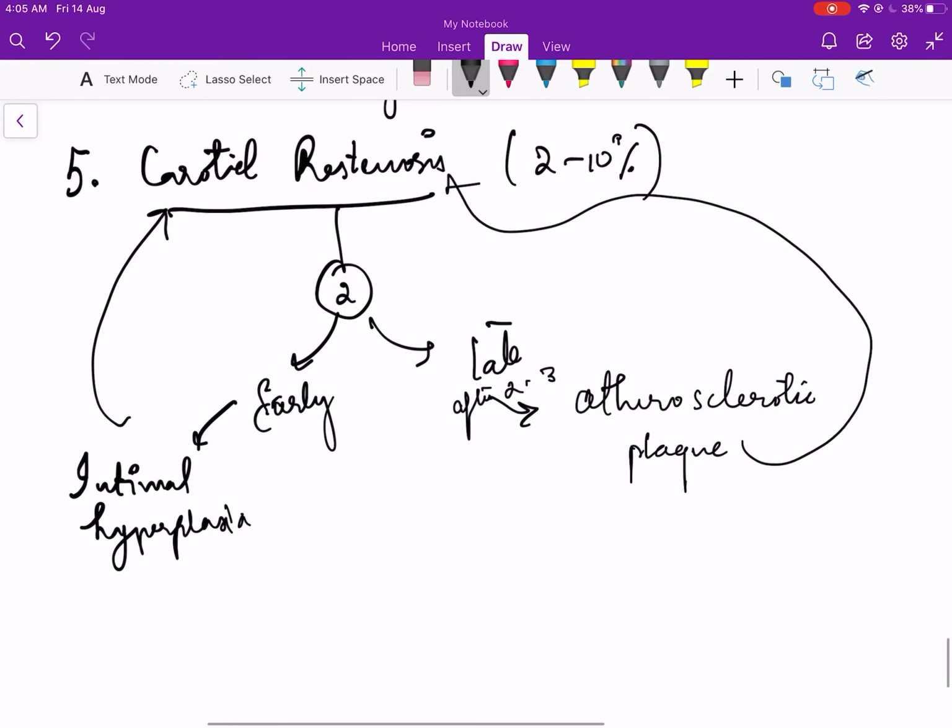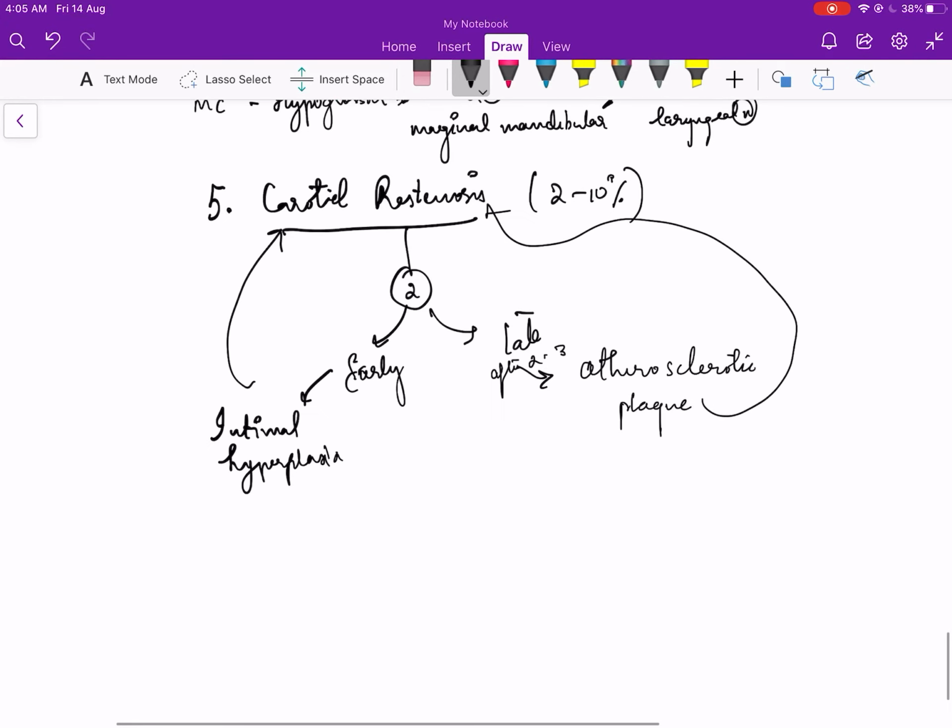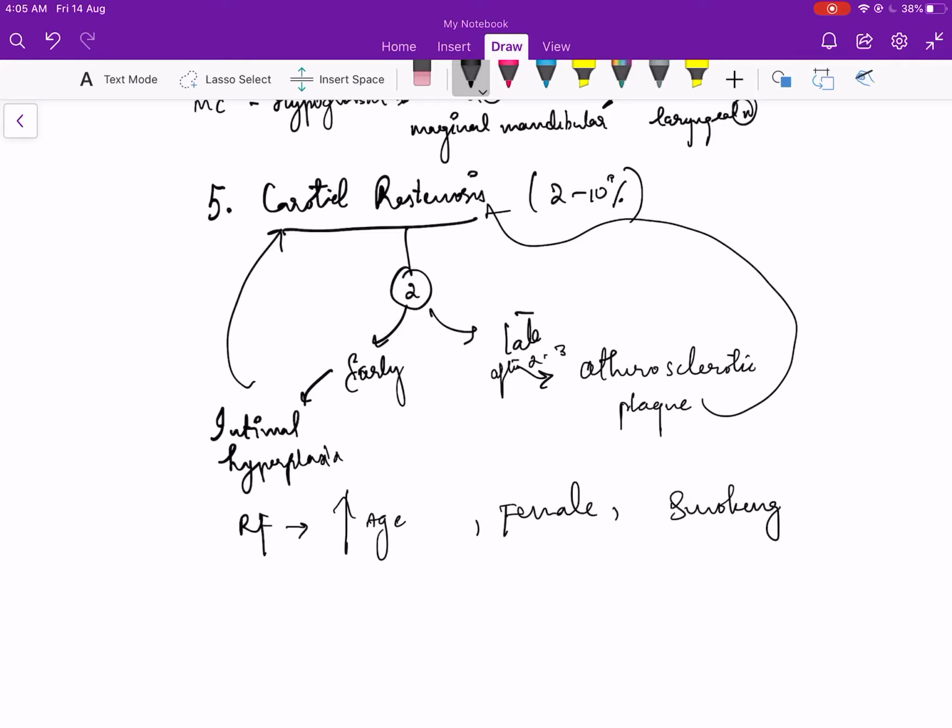So what are the risk factors for the patient to have restenosis? When the patient's age is increased, when the patient is a female, and the patient has a history of smoking.